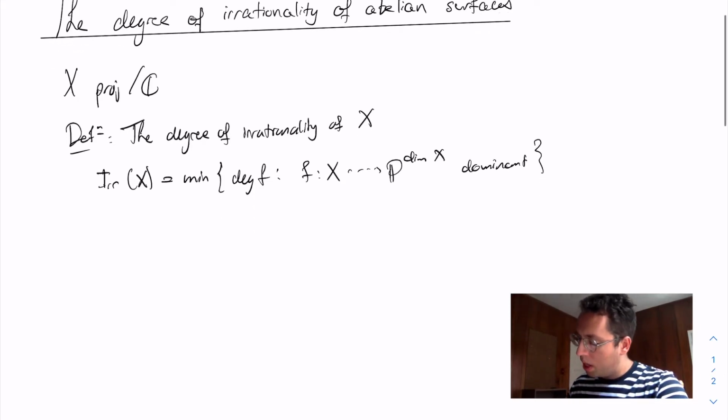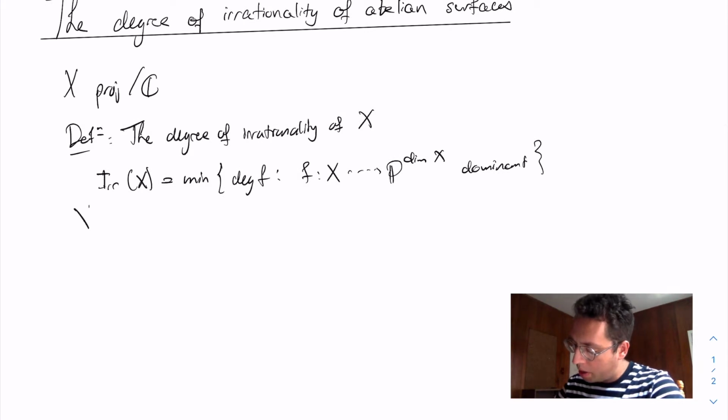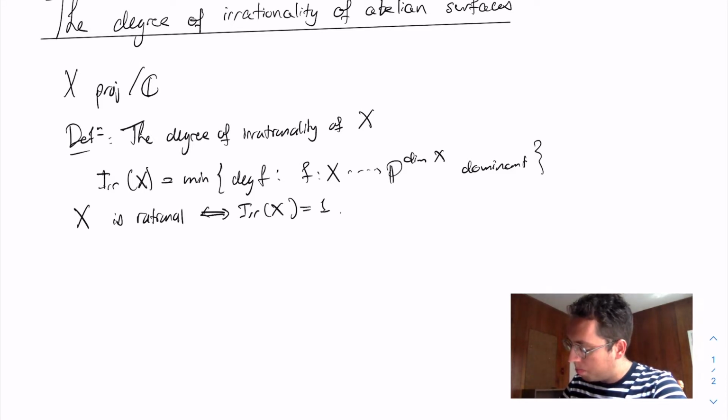Right, so in particular, this measures the failure of X to be rational. So X is rational if and only if the degree of irrationality of X is equal to 1.